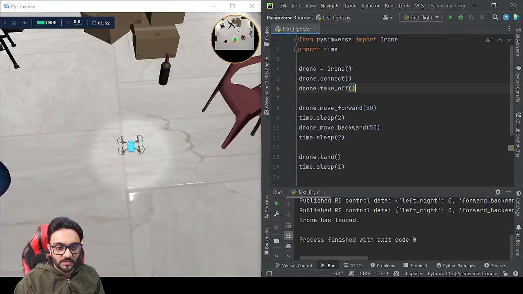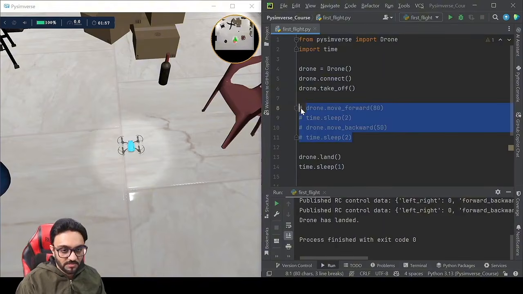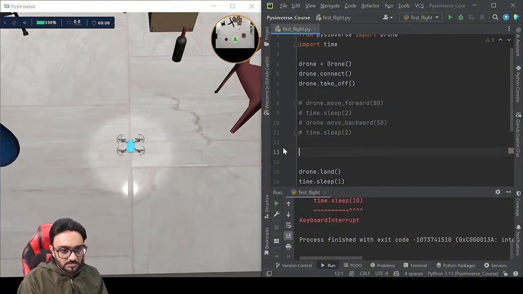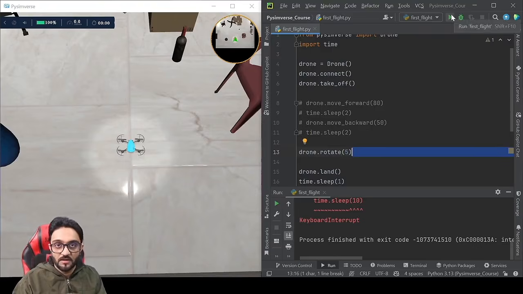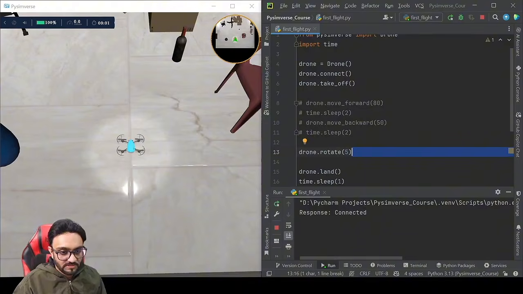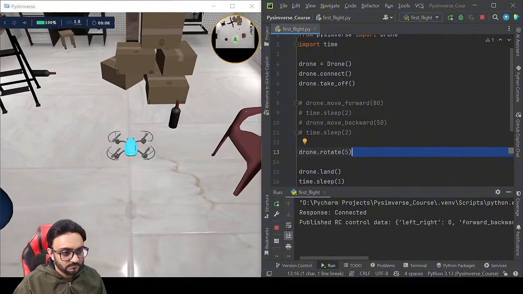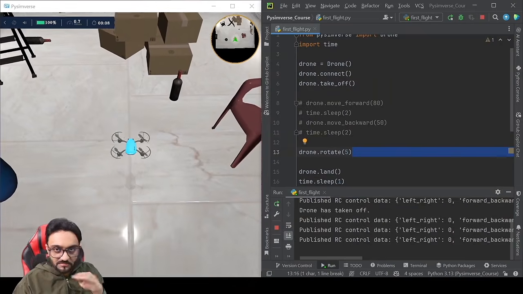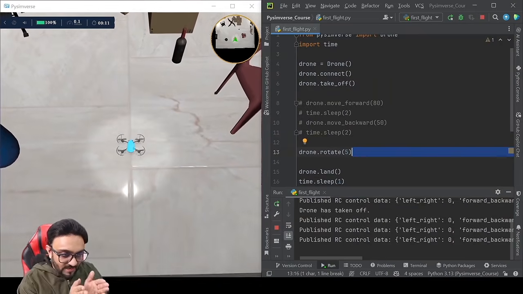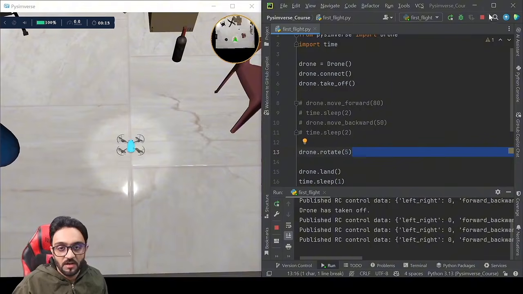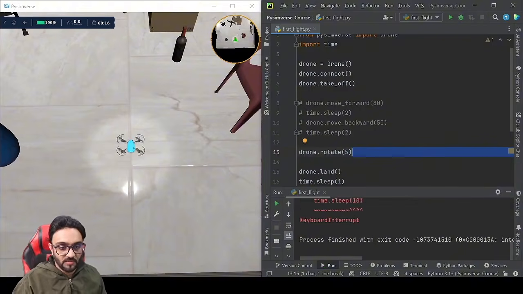Okay, so next we can understand how exactly we can rotate. So let's comment all of this, and here we can say drone dot rotate, let's say 5 degrees. So it depends on you. These angles are in degrees. You see, there was a slight movement there, and now it's angled a little bit to the right side. And if you put a minus, it will go to the negative side.